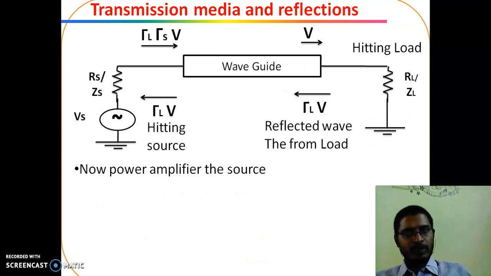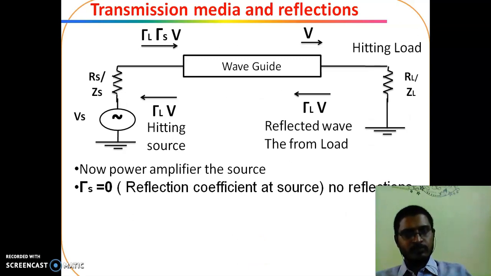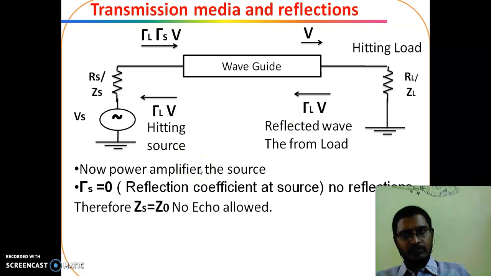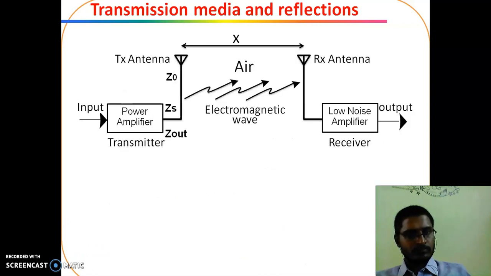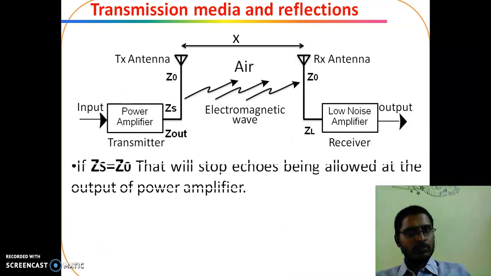Now the power amplifier. Gamma S equal to 0 means no reflections from the source side. That happens only when ZS is equal to Z0. If ZS is equal to Z0, that will stop echoes from being allowed at the output of the power amplifier.